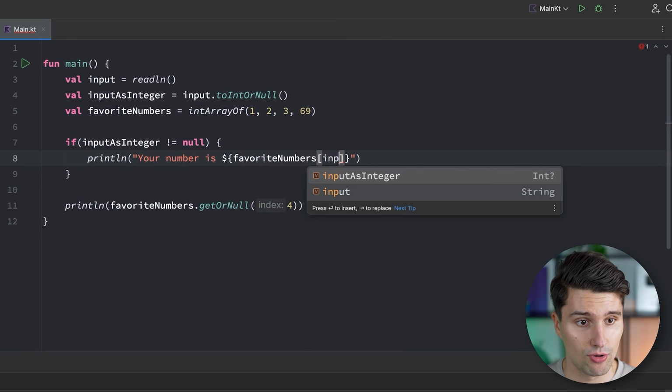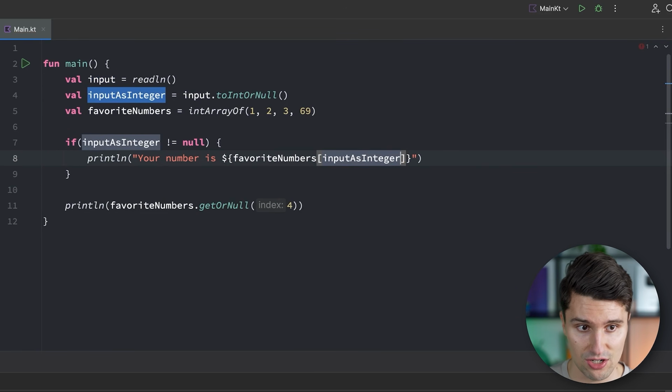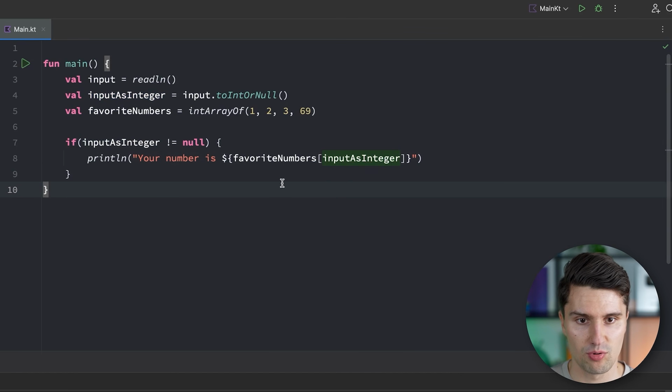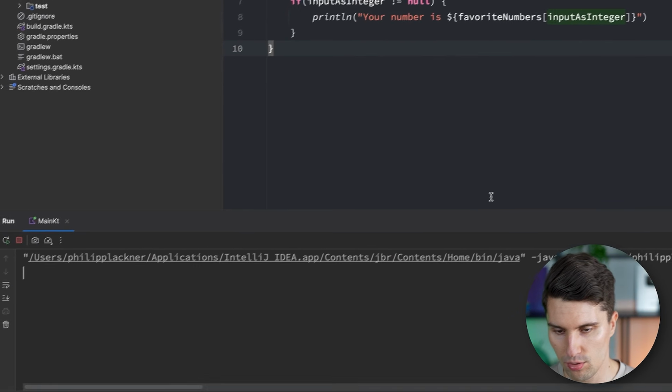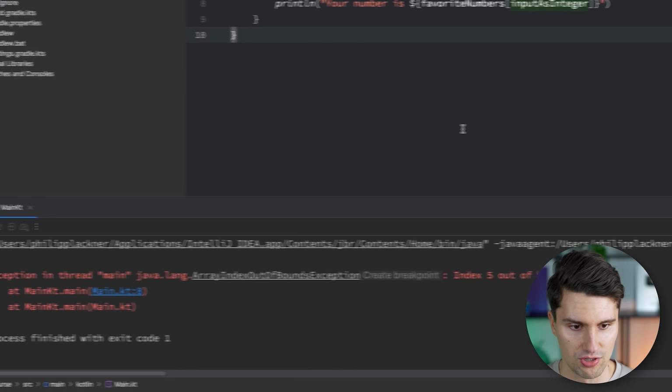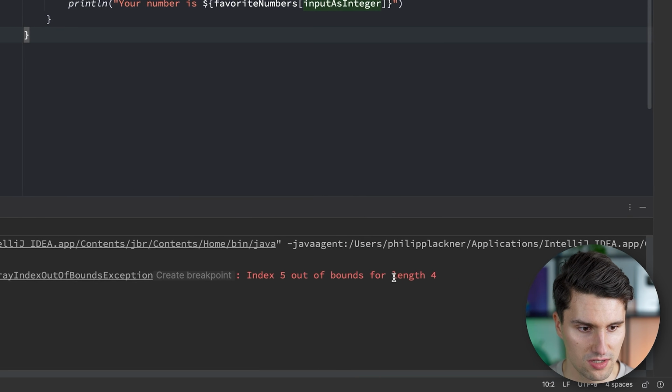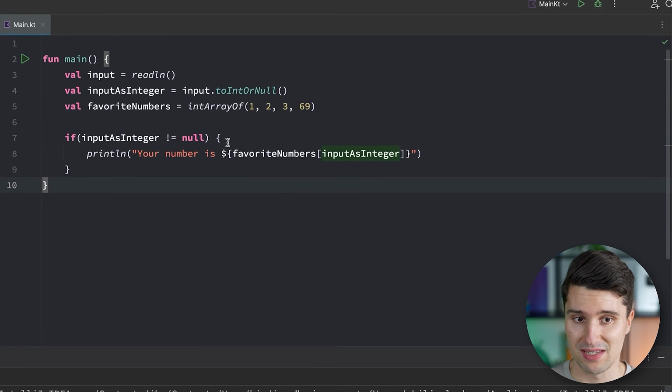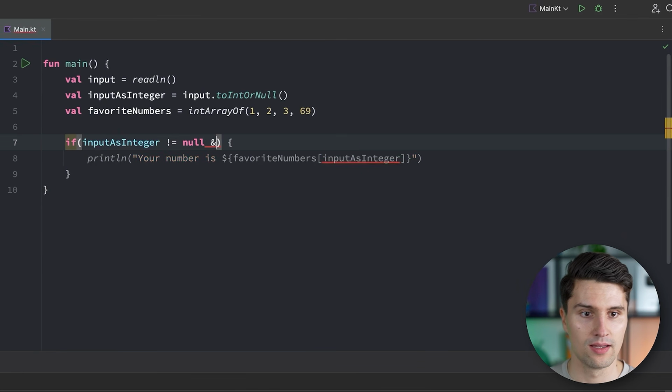If we then say we want to use this input as integer here as the index, that works, but that still doesn't prevent us from putting in something like 5. And there is no index 5 since our array only has a length of 4. In order to make this a bit safer, we could also add a check.